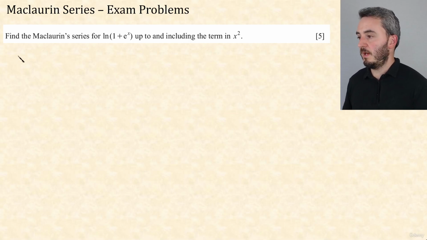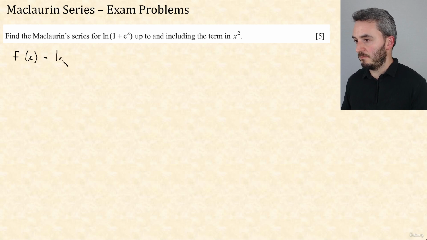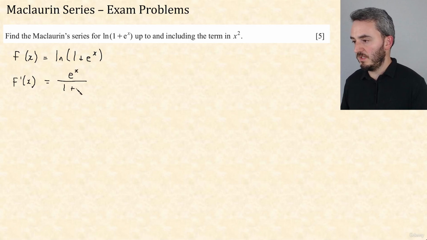So, what do we have? We have f of x is ln(1 + e^x). f dash of x is the derivative of 1 plus e to the x, which is e to the x, over 1 plus e to the x. Now I want terms up to x squared, so I want the second derivative as well.